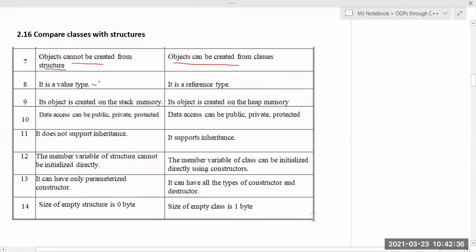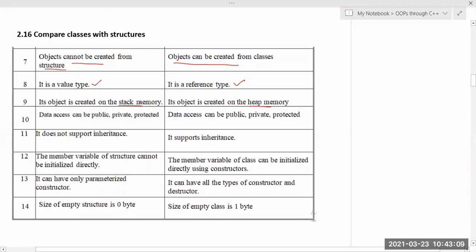It is a value type, and a class is a reference type. Reference type is like an address. A structure is just a value. Value type means if we create a variable for a structure, that variable will be treated as a value, but if we create an object for a class, the object is like a reference type. Its object or its variable can be created on the stack memory. But a class object is created on the heap memory. There are two types of memory, that is stack memory and heap memory.